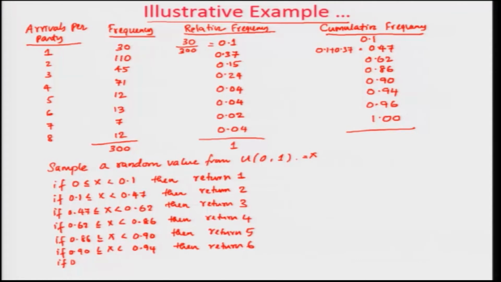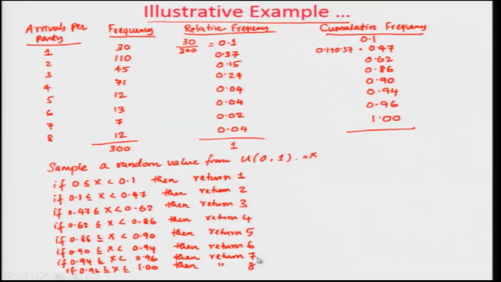If 0.94 less than or equal to x less than 0.96, then return 7. If 0.96 less than or equal to x less than or equal to 1, then return 8.